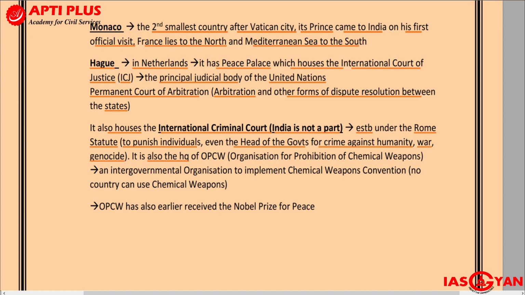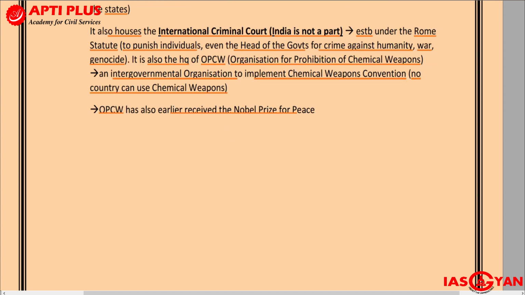It also has the headquarters of OPCW. So Hague will also have the headquarters of OPCW. And what is this OPCW? Organization for the Prohibition of Chemical Weapons. It is an intergovernmental organization to implement the Chemical Weapons Convention, which means no country can use chemical weapons. That is why OPCW is there. OPCW had earlier also received the Nobel Prize for Peace. That is why it is an important organization.